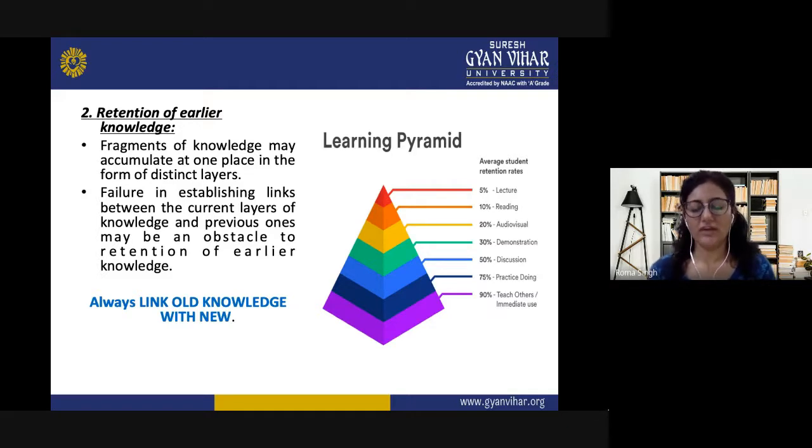So this is why we use the previous knowledge, and this we have to learn. As a teacher, we need to link the previous knowledge of the students with the new knowledge which you are giving them, so that they can relate with the knowledge.